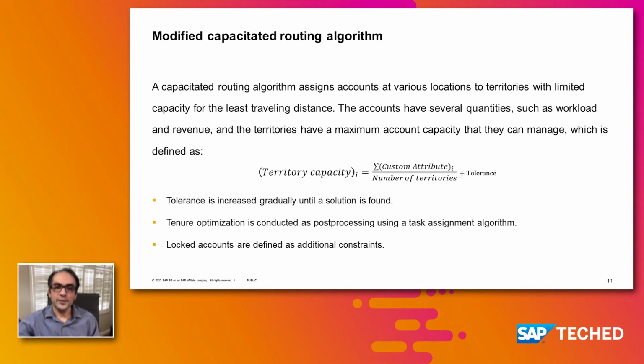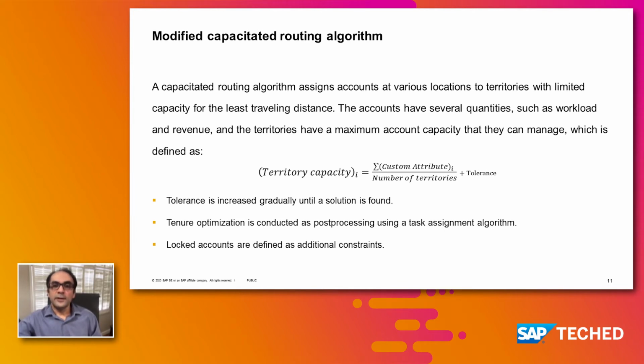And in that process, we also should respect the locked accounts. If some of the accounts are locked, then we have some additional constraints in the optimization problem. And also, if we have some grouped accounts, we should treat them as one unit in the optimization process. So it's an optimization problem with optimization of distance and tenure. And also we have lots of constraints for balancing and locked accounts and grouping accounts.